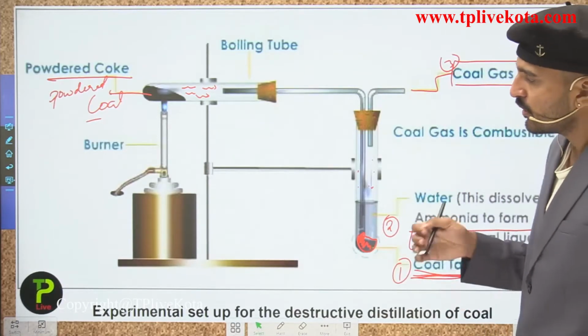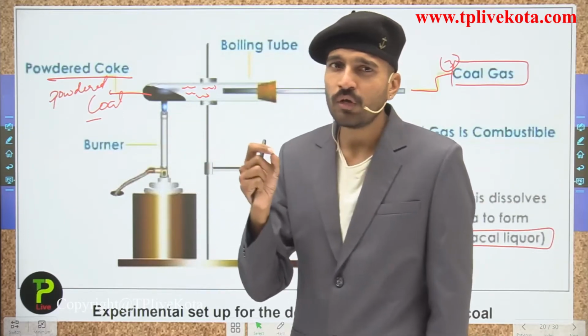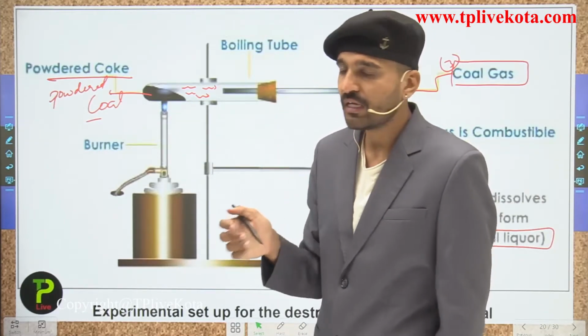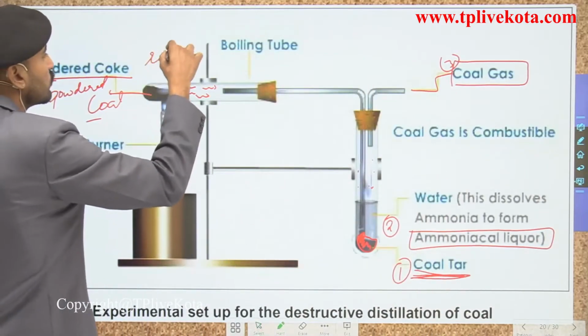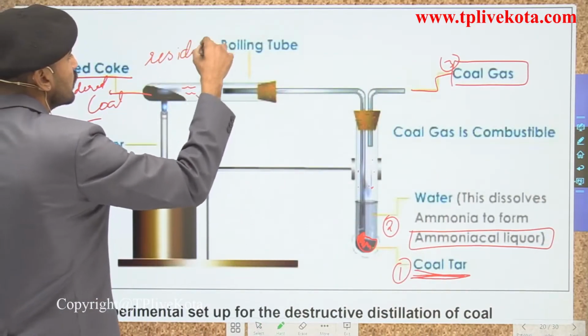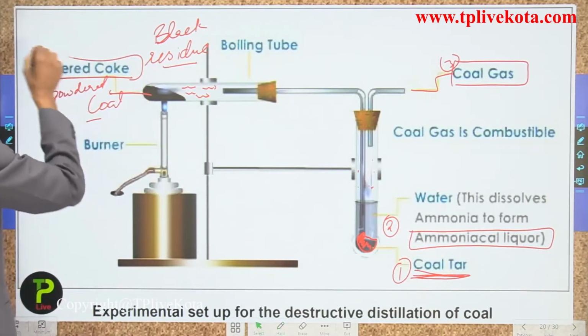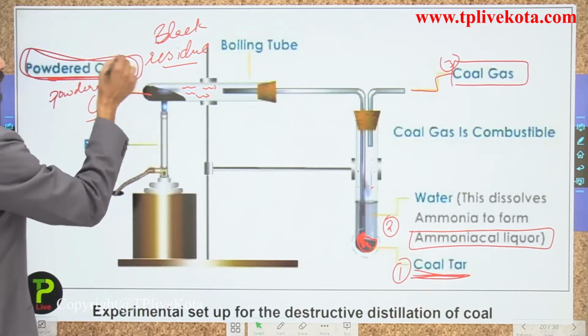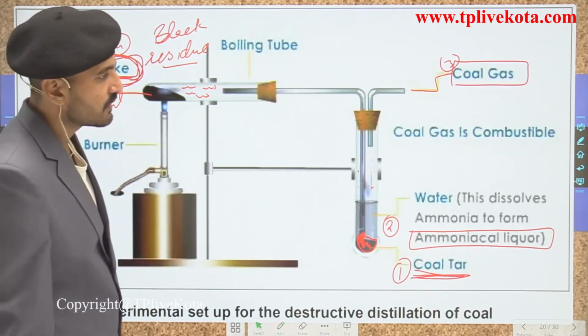Now students, what you see over here is that when we are heating the coal strongly enough in the absence of air, we will be seeing a residue. This residue is black in color and this residue is termed as what? That is the coke, or the powdered coke. So this is the fourth product of the destructive distillation of coal.